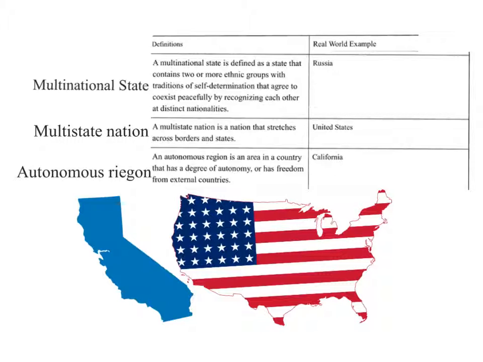An autonomous region is an area in a country that has a degree of autonomy or has freedom from external countries. A good example of this would be California inside the United States because it has freedom from external countries because it is not owned by foreign countries but owned within the United States.